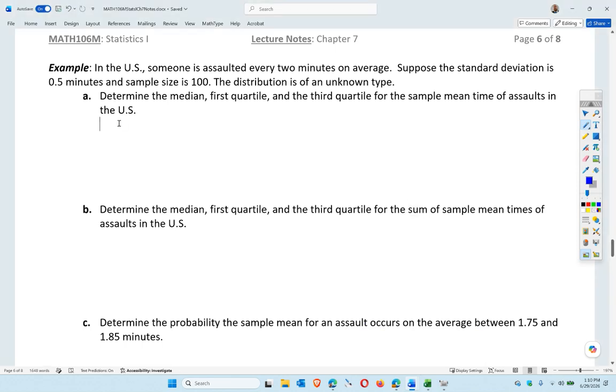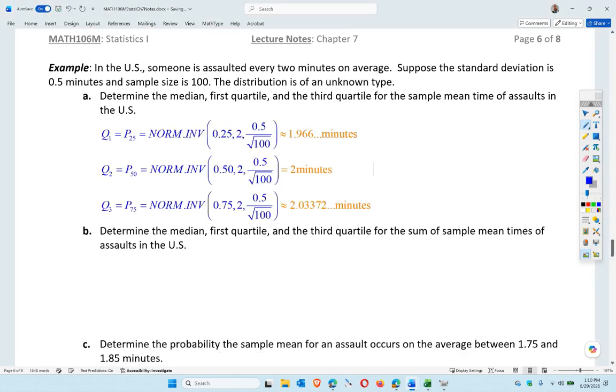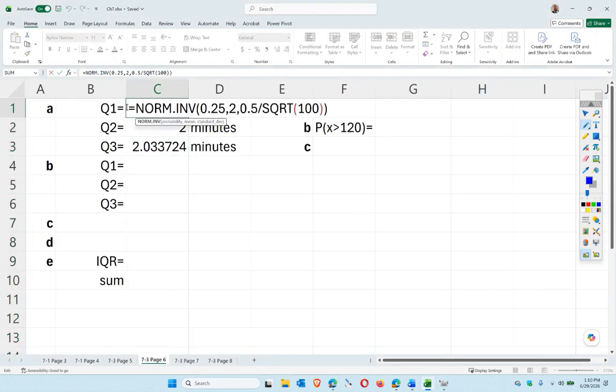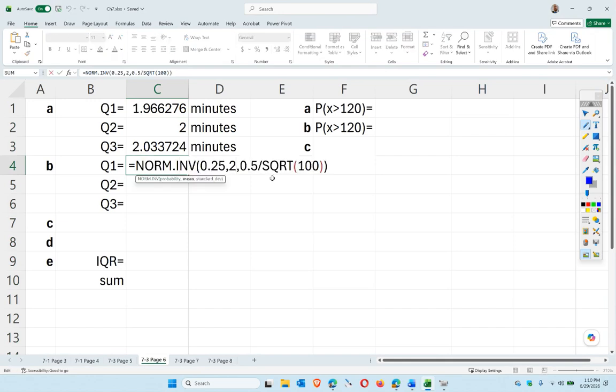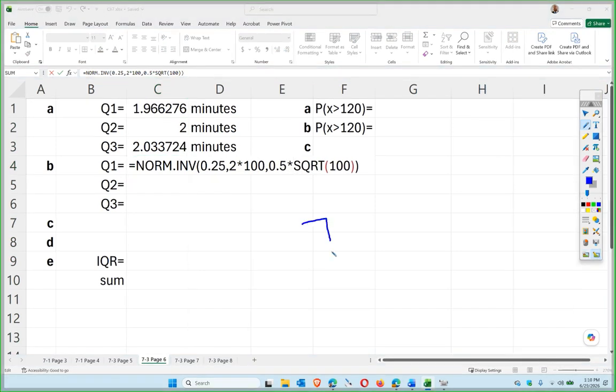Okay. All right. So how does that differ from the next question? Well, that's the average of the group, 2 minutes. Average of the group 2.03 minutes. Well, this is asking for the sum of the groups. Add the group up. Okay. So what I'm going to do is I'm going to take this, copy it, and then paste it here. And I'm going to times it by 100 and times it by the square root of 100, right? Because essentially, again, this is the shorthand way of doing it. If I have, actually, 0.5 divided by the square root of 100 times 100, that's the long way of doing it, correct?